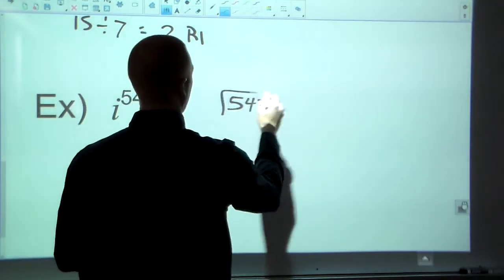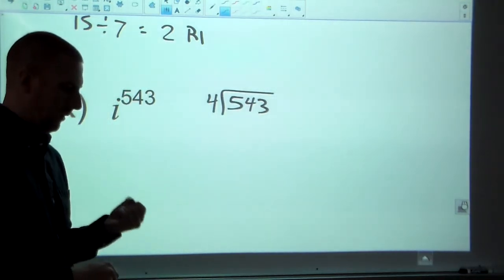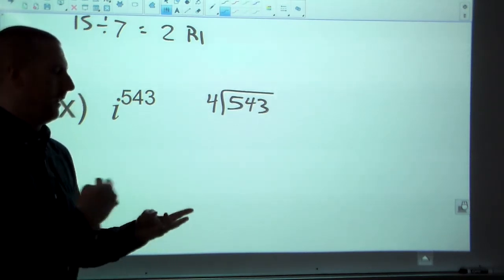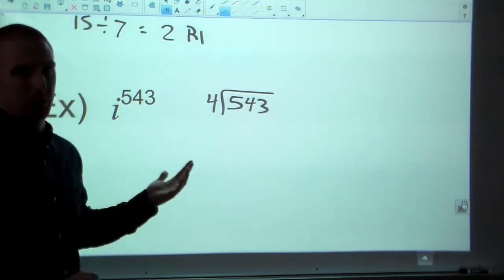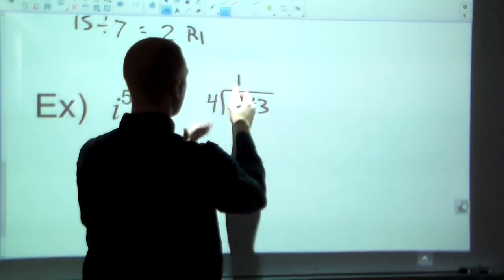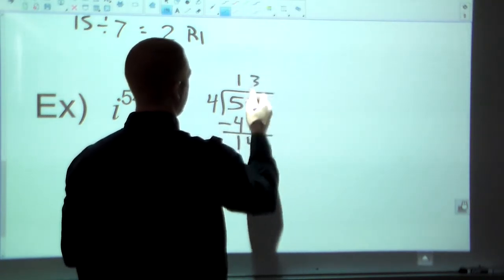So I'm going to take 543 and divide it by 4, because I could sit here and go, all right, i to the first, i to the second is -1, and I could just sit here and count until I get to 543, but that's why we're going to divide. It's quicker. So I'm going to run through it really quick here. Hopefully this is not too mind-blowing.